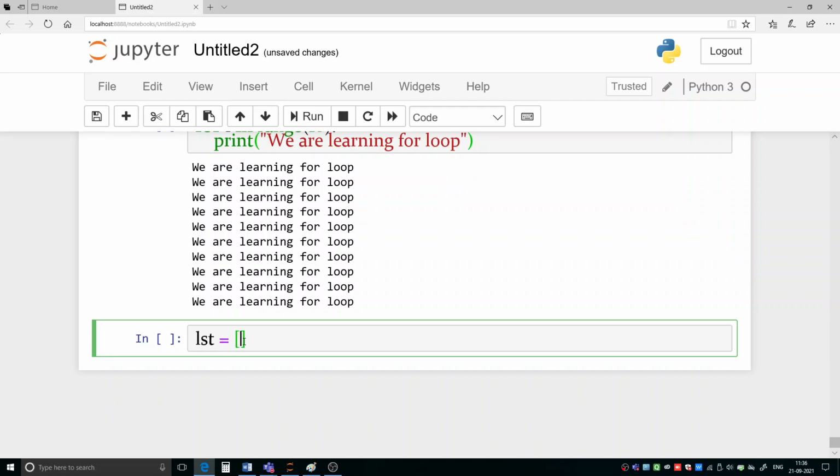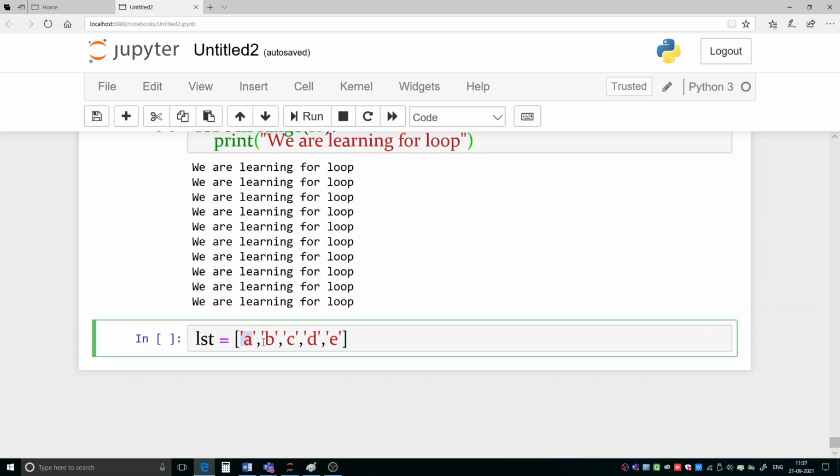And suppose we have a list of elements like this: A, then B, then C, then D, then E. These are called elements.